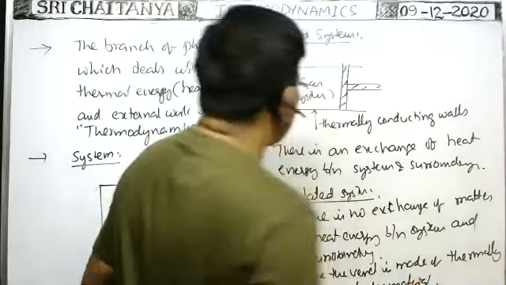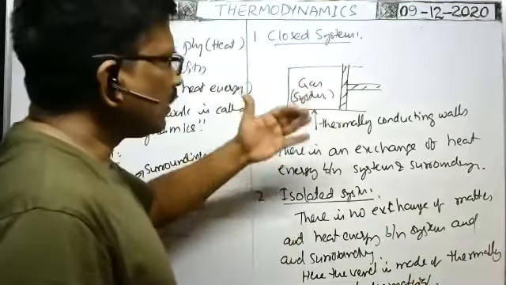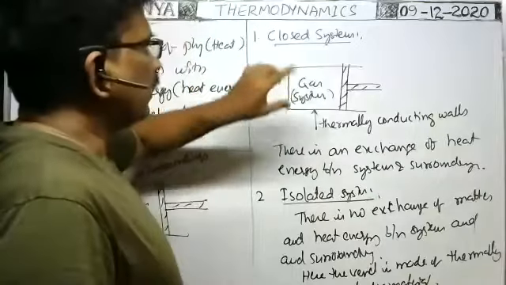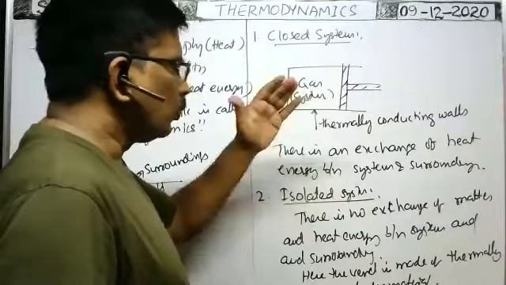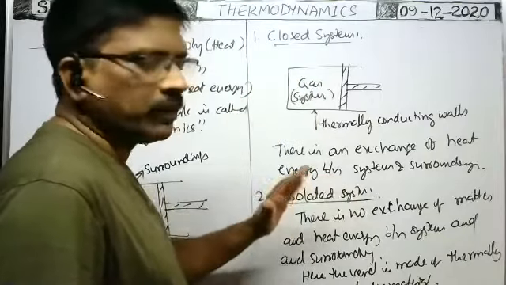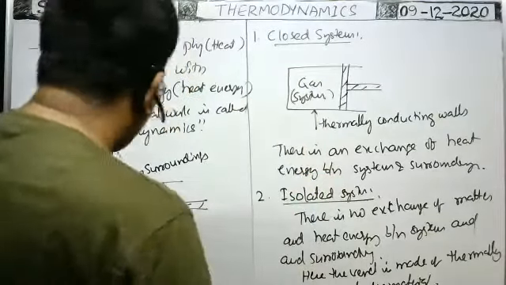So in a closed system, exchange of heat energy takes place, but in an isolated system, there is no exchange of matter or heat energy between the system and surroundings.